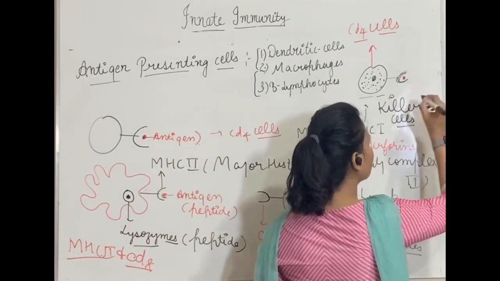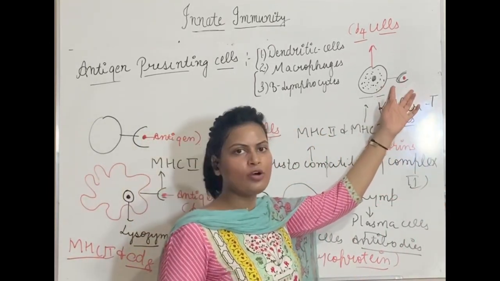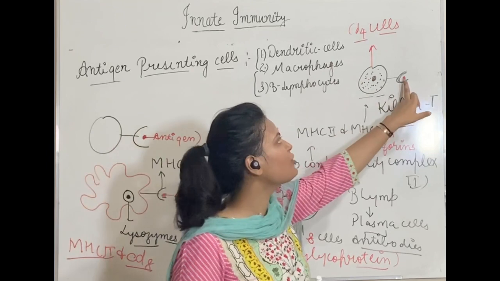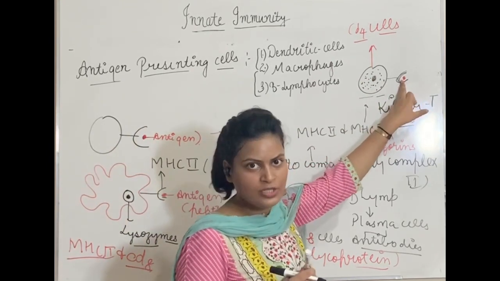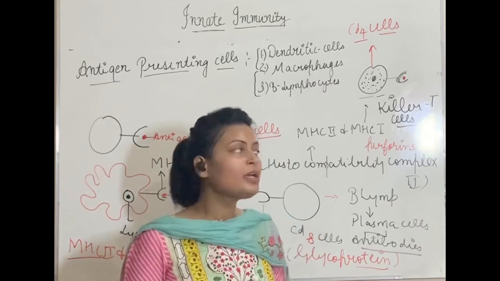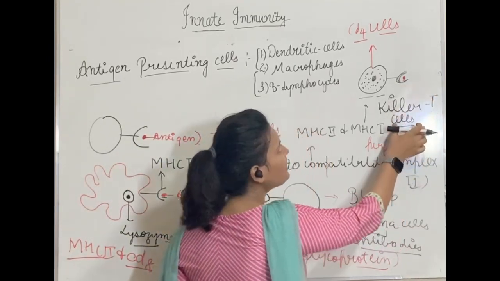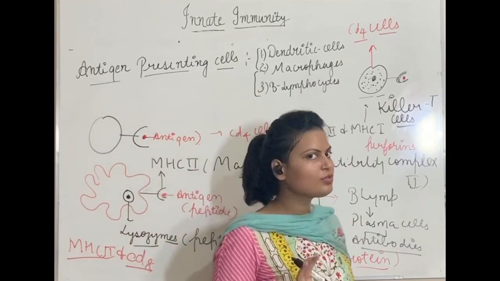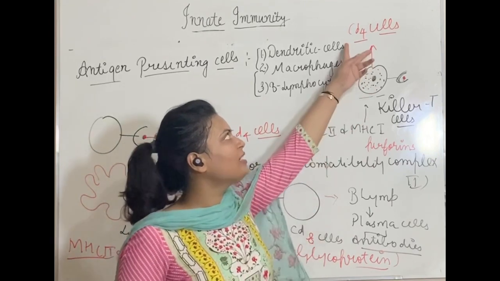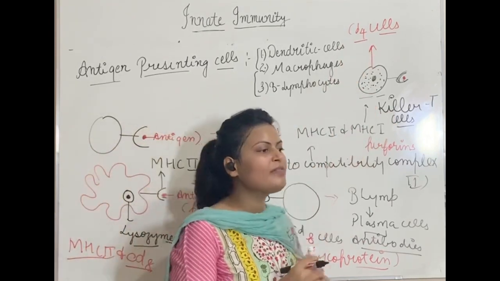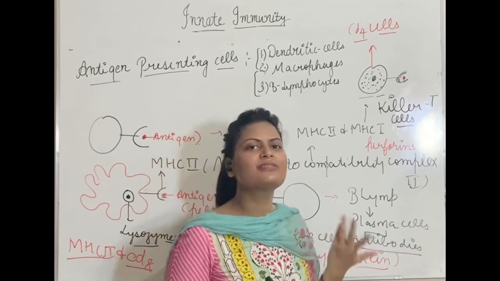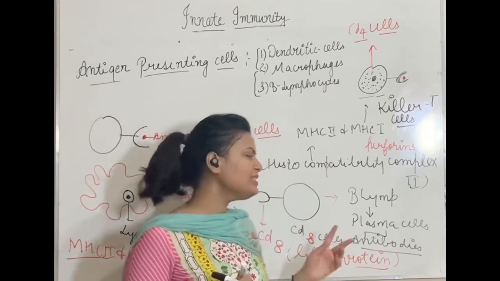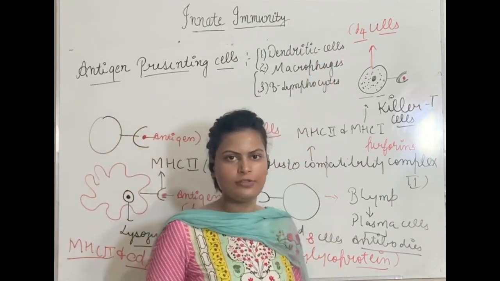So what will happen? Due to presence of MHC1 complex on this highly infected cell, it will start showcasing the antigen. It will present antigen on its outer surface. This antigen will be recognized by killer T cells, which we call as CD4 cells, which are type of T lymphocytes only. Why these cells are called as CD4 cells? Again, because these killer T cells have a glycoprotein on their surface which is called as CD4. Like we were saying that helper T cells, they are called as CD8 because they have glycoprotein CD8 on their surface. Similarly, they are called as CD4 cells.